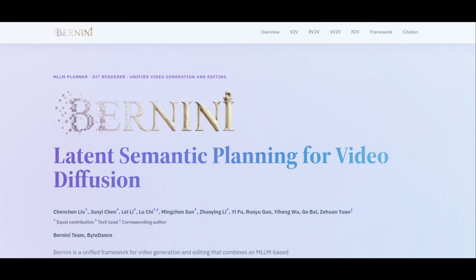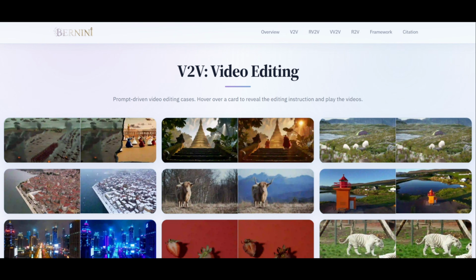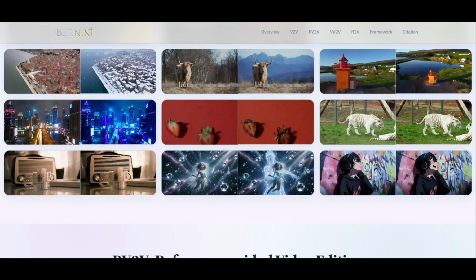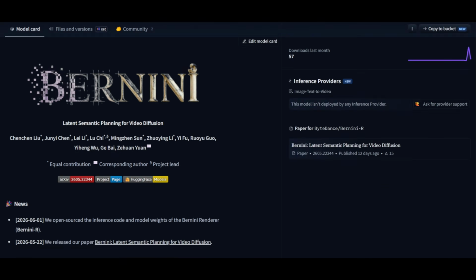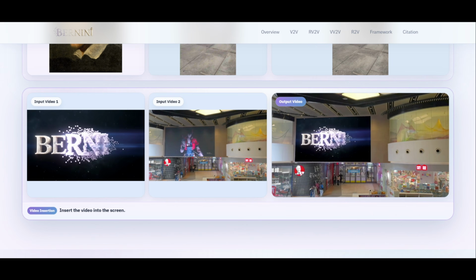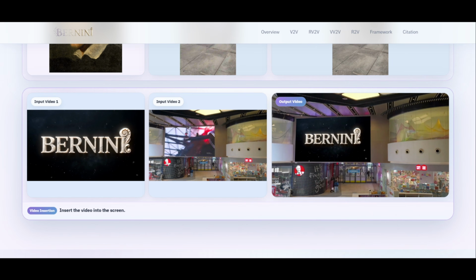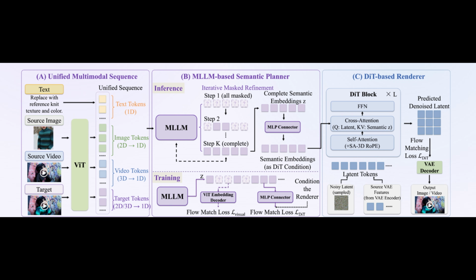Also this week, ByteDance releases Bernini, and this is a unified video generation and editing framework that is genuinely impressive in terms of what it can do in one model. The key idea is it uses an MLLM, a multimodal large language model, as a semantic planner to first reason over your inputs and predict what the output should look like, and then a DIT-based renderer to actually generate the video from those semantic plans. So instead of prompt to video in one shot, you have a plan then render pipeline.